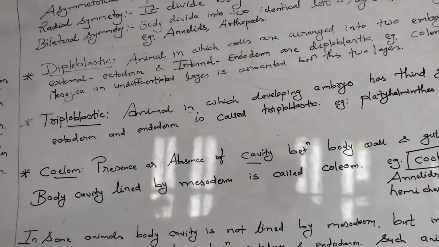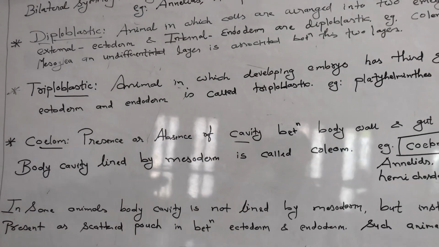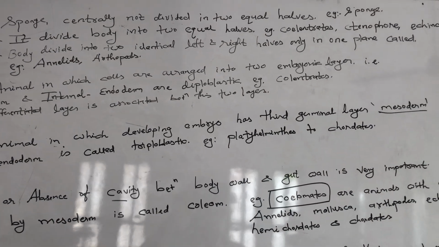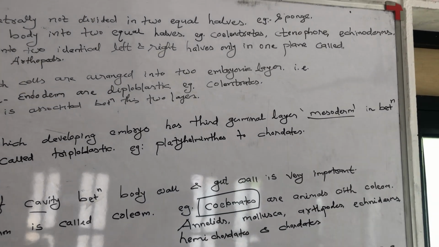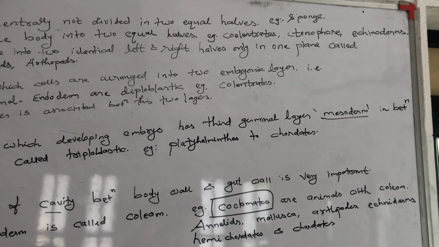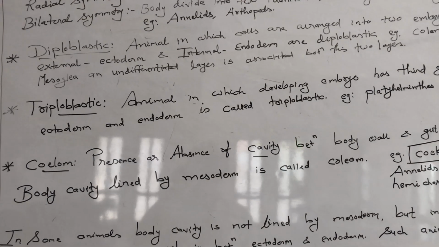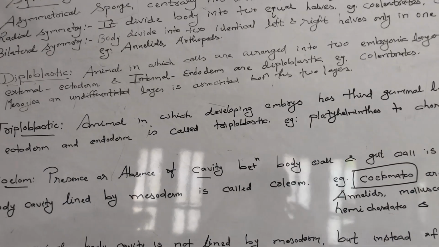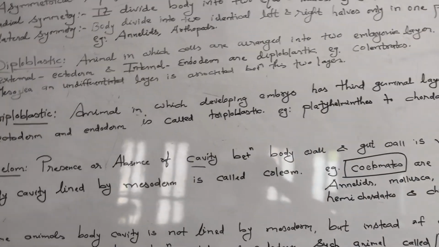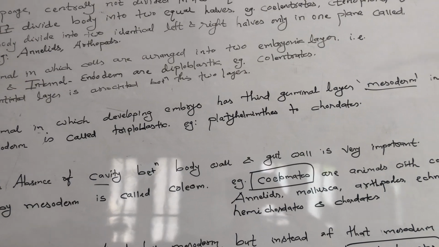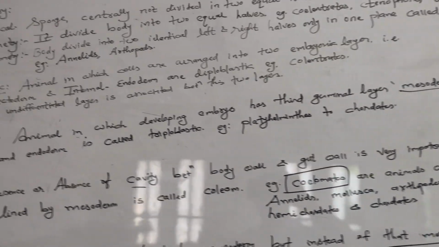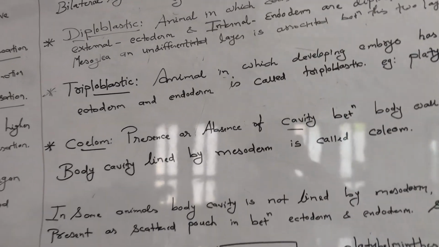Right? Then third comes triploblastic. So what is triploblastic? An animal in which the developing embryo has a third germinal layer, that is called mesoderm, in between the ectoderm and endoderm. Animals which possess mesoderm between the ectoderm and endoderm, we will call triploblastic, and examples are Platyhelminthes to the chordates. All animals from Platyhelminthes to chordates are triploblastic in nature.